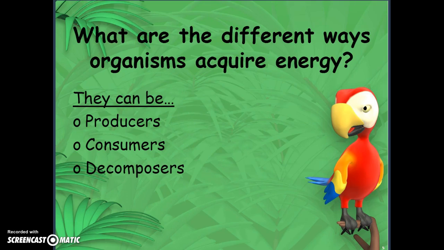Organisms can get their energy through different ways. They can be a producer, they can be a consumer, or they can be a decomposer. Producers perform the process of photosynthesis, consumers eat other organisms, and decomposers break down dead, decaying matter.